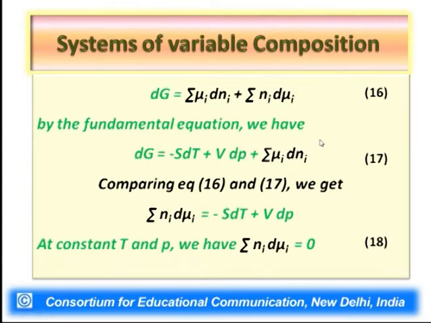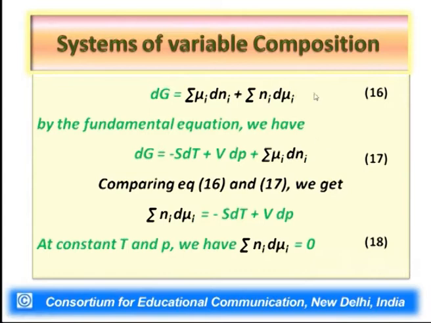So this is one expression of the change in Gibbs free energy that we have obtained from the additivity rule. We already had the fundamental equation which also represents the change in Gibbs free energy of the system, that is dG equals minus SdT plus VdP plus summation mu i dNi. If you remember, in the beginning of the talk and the earlier talk on systems of variable composition, this fundamental equation was also derived.